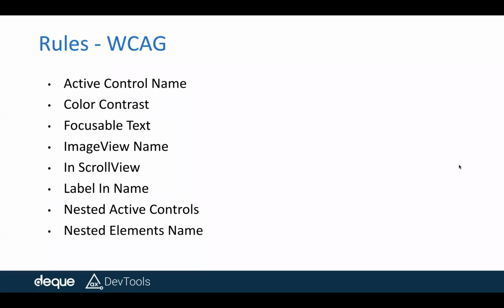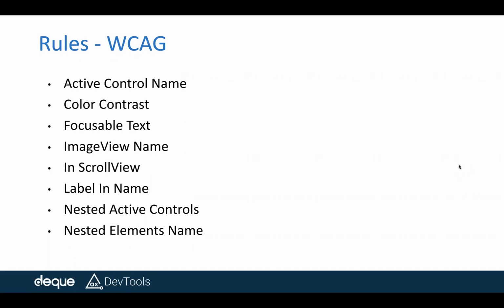Now, there is another critical bug or blocker bug for low vision users, which is around the inability to even zoom. If I as a creator of the app can disable such things, like the support for dynamic type, and I'm blocking that, then even if I make the choice from the settings of the device, my app will not respect it. So again, as a low vision user, I will not be able to interact with or read that content, right? And the next set is nested active controls or nested elements name.